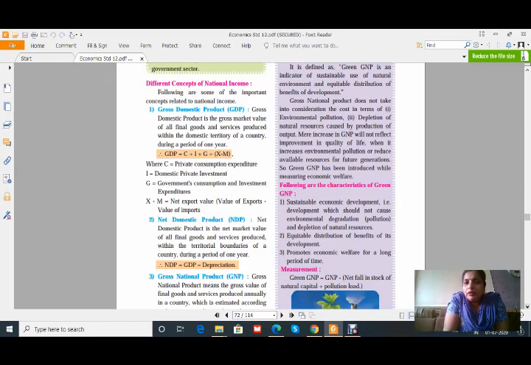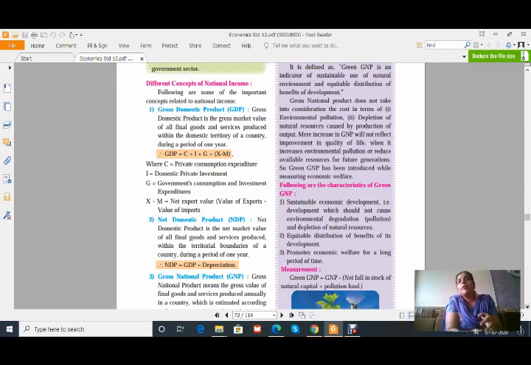What has been noted here: gross national product does not take into consideration the cost in terms of environmental pollution and depletion of natural resources caused by production of output. Only a mere increase in GNP will not reflect the improvement in quality of life when it increases environmental pollution or reduces available resources for future generations.